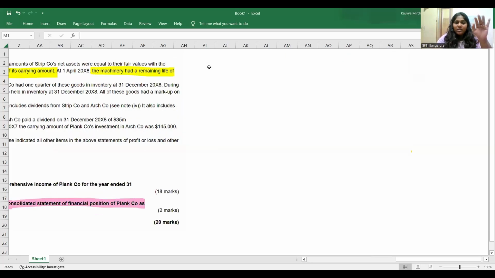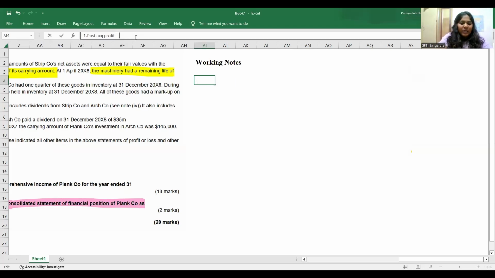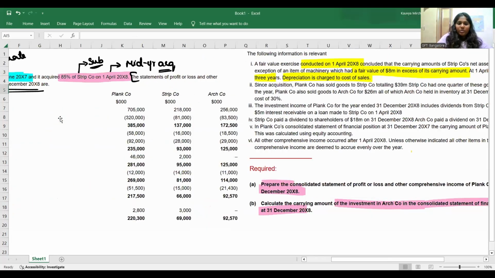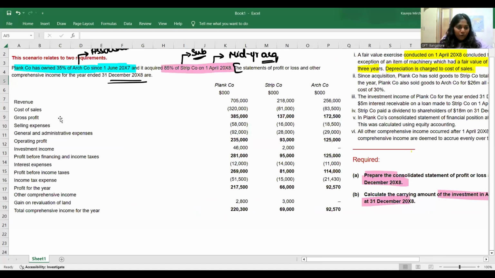So I'm going to prepare. Since it is the consolidated statement of P&L, I'm going to prepare my first working note as post-acquisition profit. You don't have to prepare fair value of net assets at acquisition because there is no requirement of preparing goodwill or financial position, so not required. So what is my post-acquisition profit of Strip company, guys? If you all can see, the Strip company's profit for the year ended is 66 million.